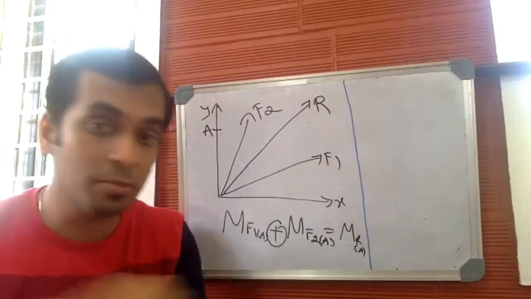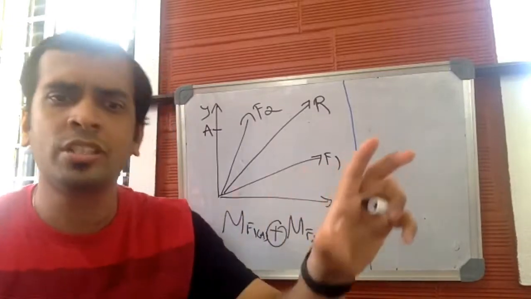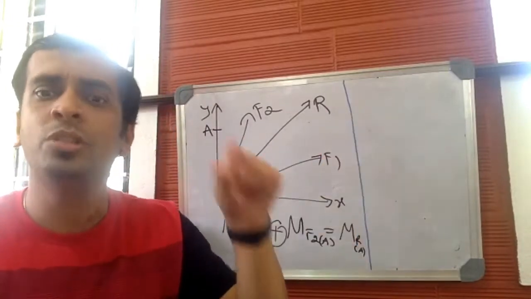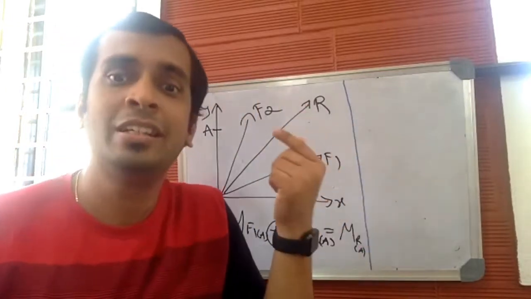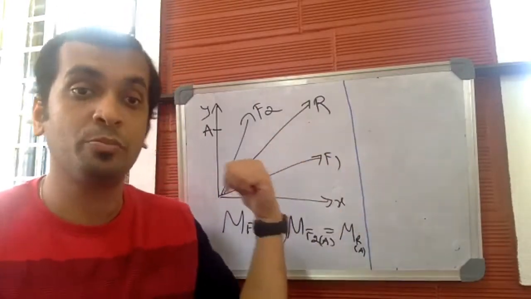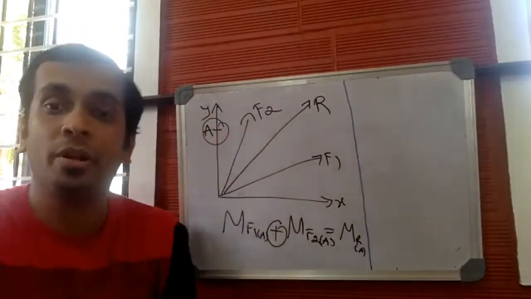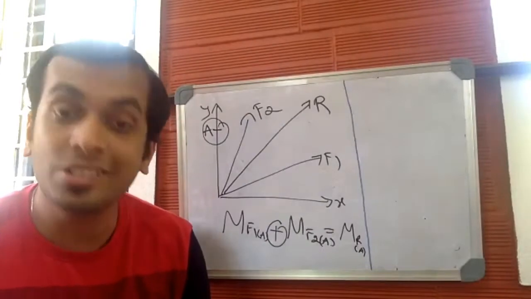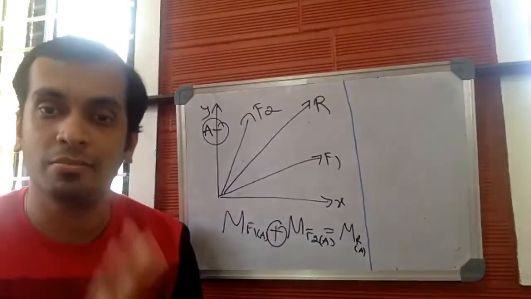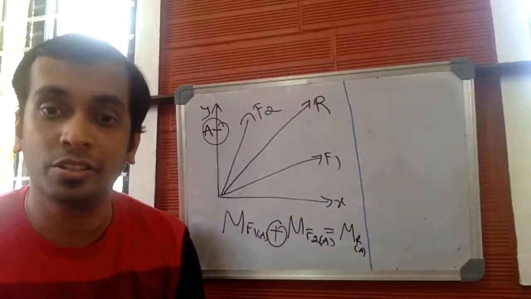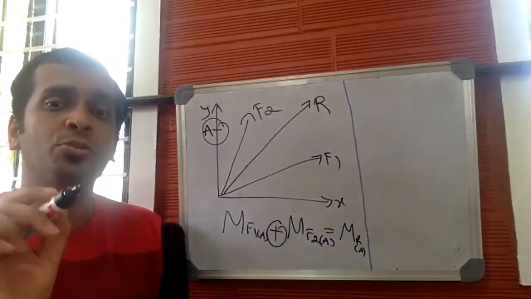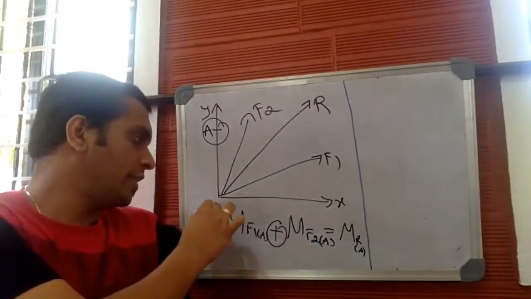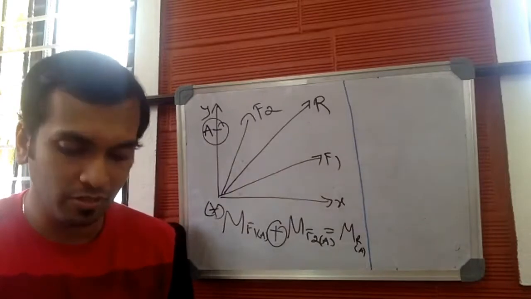Even the statement is the same. Sum of moment produced by all the forces in a particular system is equal to the moment produced by the resultant about the same point. Moment produced by all the forces should be with respect to a particular point. Now, this is the meaning, or statement, of Varignon's theorem. Hope this is clear. Now we have to prove this. We have to prove Varignon's theorem.